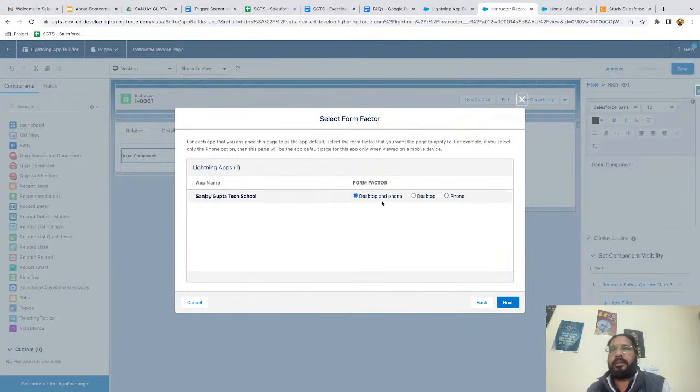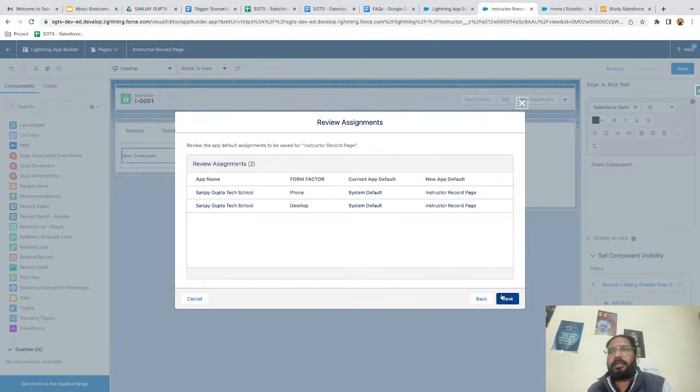And we have form factor: phone or desktop or both. So you can choose accordingly. Next and save.